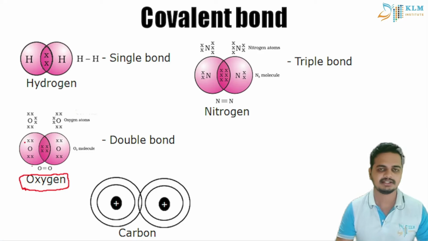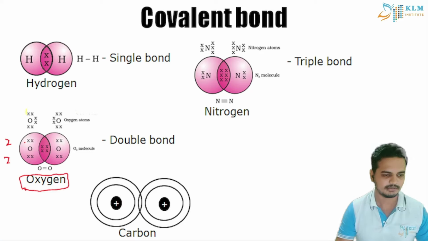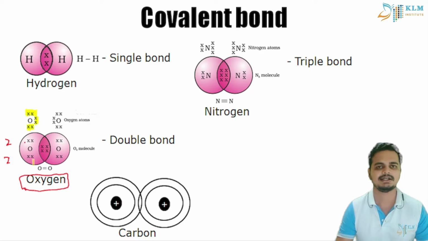The X represents one electron, and so on. I will use a highlighter to show you the oxygen atoms. There are 2 oxygen atoms, 2 plus 2 plus 2, that is 3 pairs of electrons, that is 6 electrons in the outermost shell.